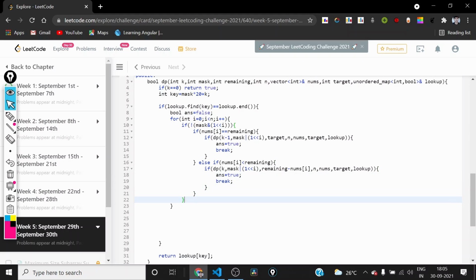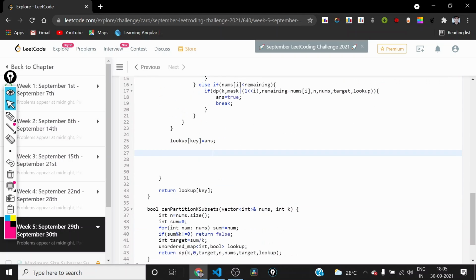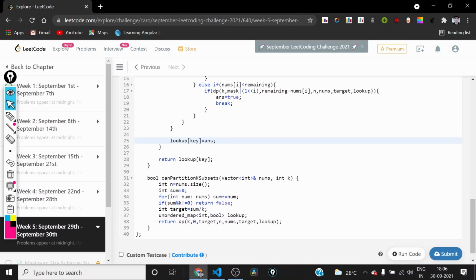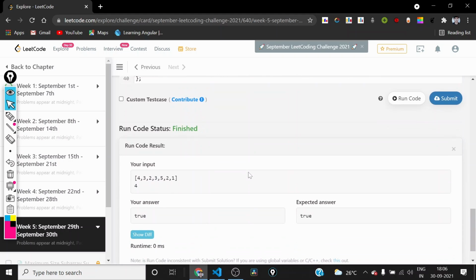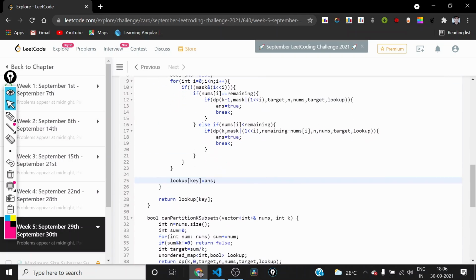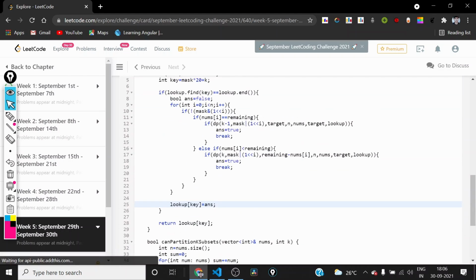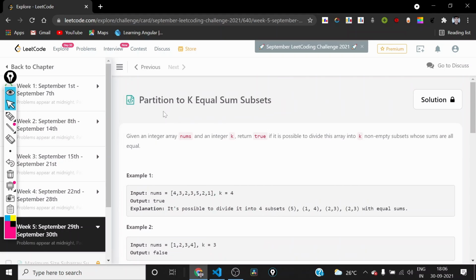So after all this, we can store the value of the current problem, and in the end we can return it. So we can check whether the current implementation is free of syntax errors or not. So yeah, it is working. We can submit it. Yeah, it got accepted. So we completed all these 30 problems.